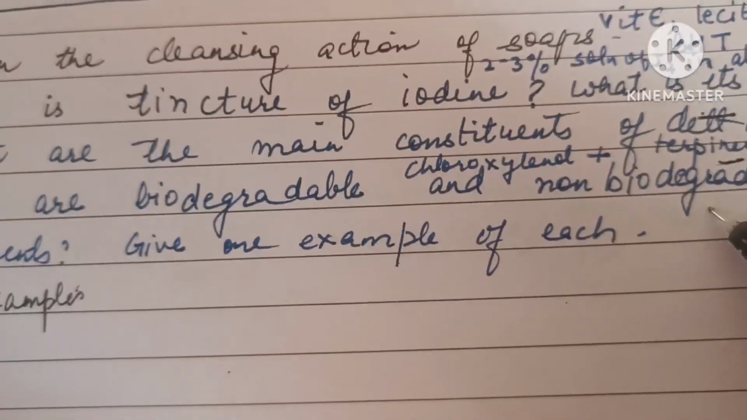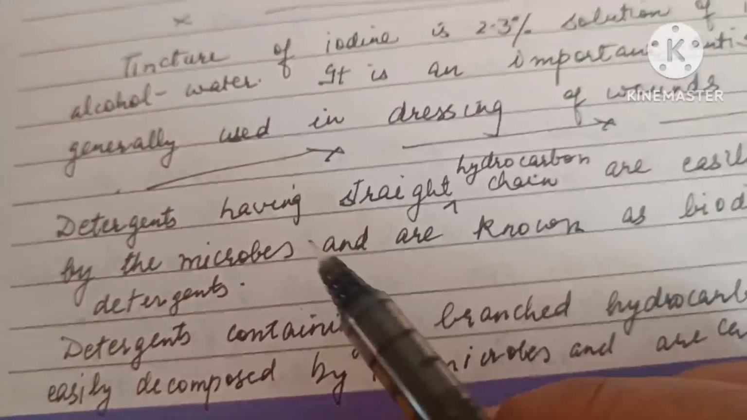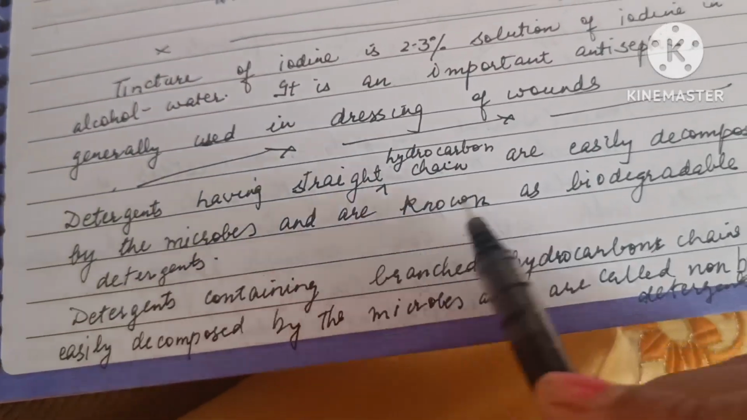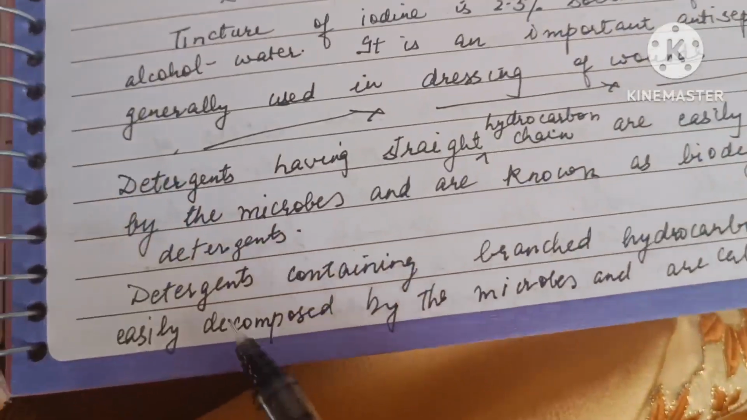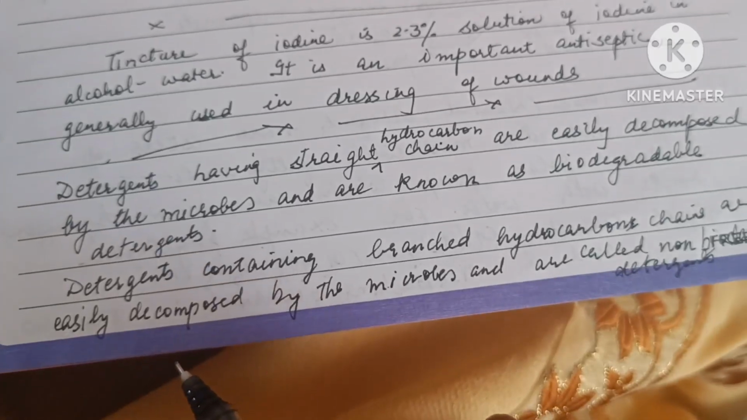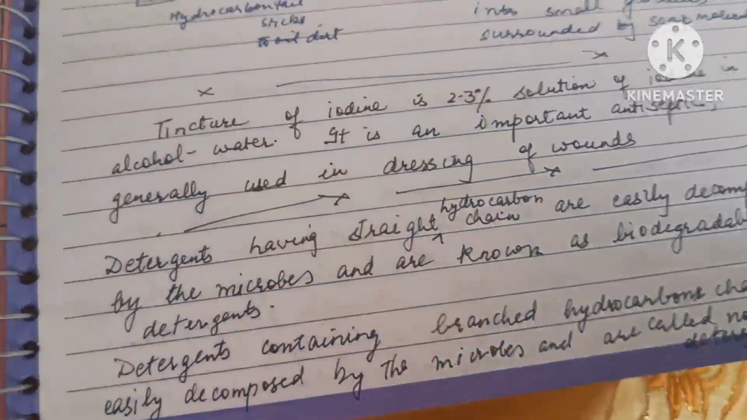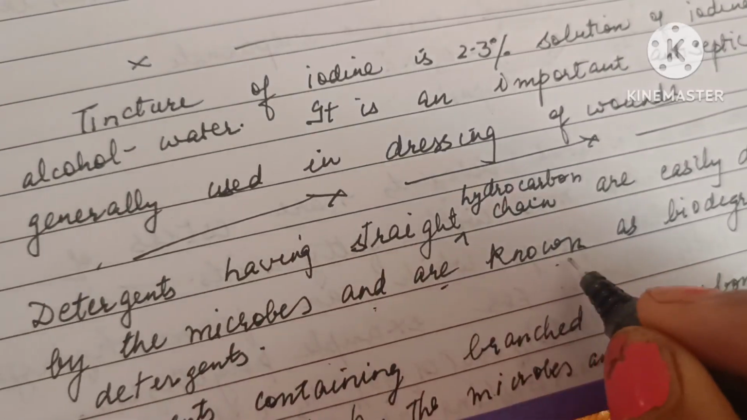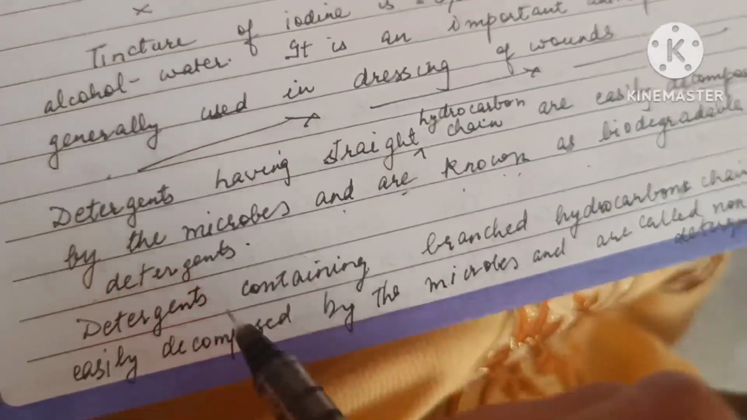What are biodegradable and non-biodegradable detergents? Give one example of each. Detergents having straight hydrocarbon chains are easily decomposed by microbes and are known as biodegradable detergents. Whereas detergents containing branched hydrocarbon chains are not easily decomposed by microorganisms and are called non-biodegradable detergents. Long chain sodium dodecyl benzene sulfonate is biodegradable.